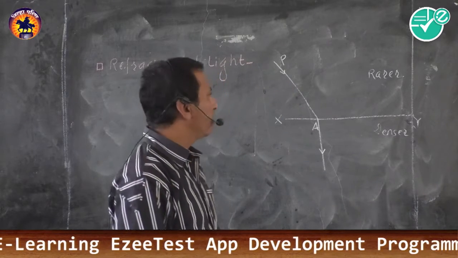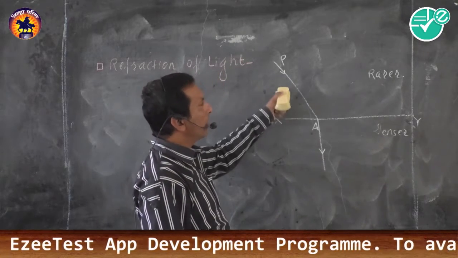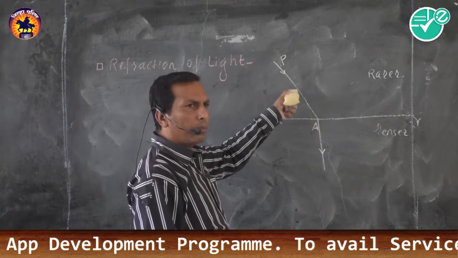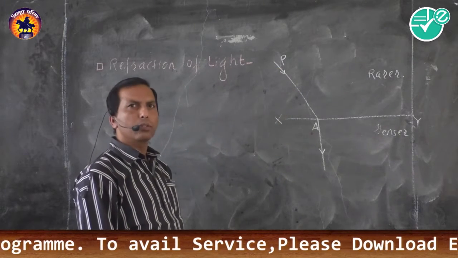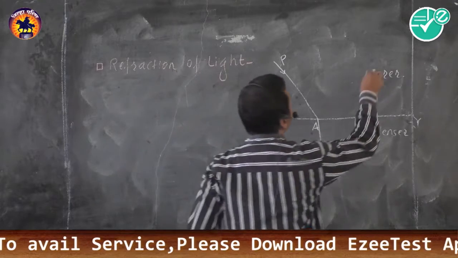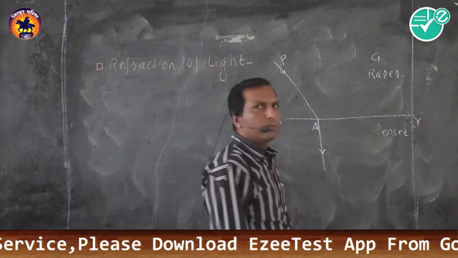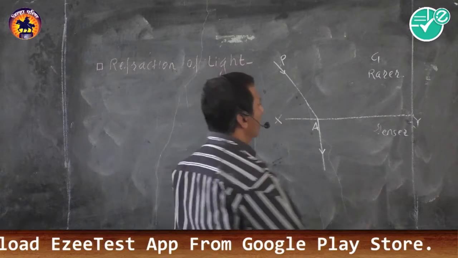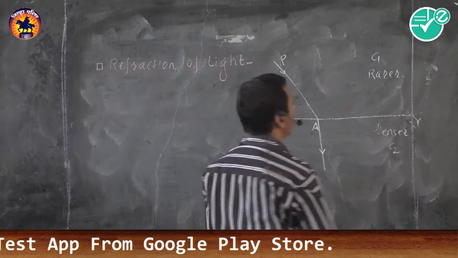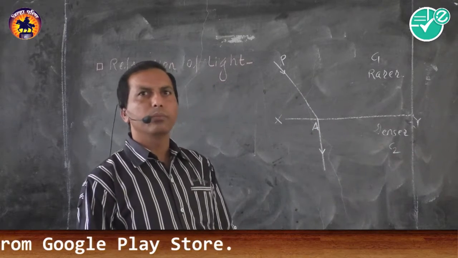We are well aware of the properties of light, that is, the velocity of light in the rarer medium and the denser medium differs from each other. Suppose C1 is the velocity of light in the rarer medium and C2 is the velocity of light in the denser medium.